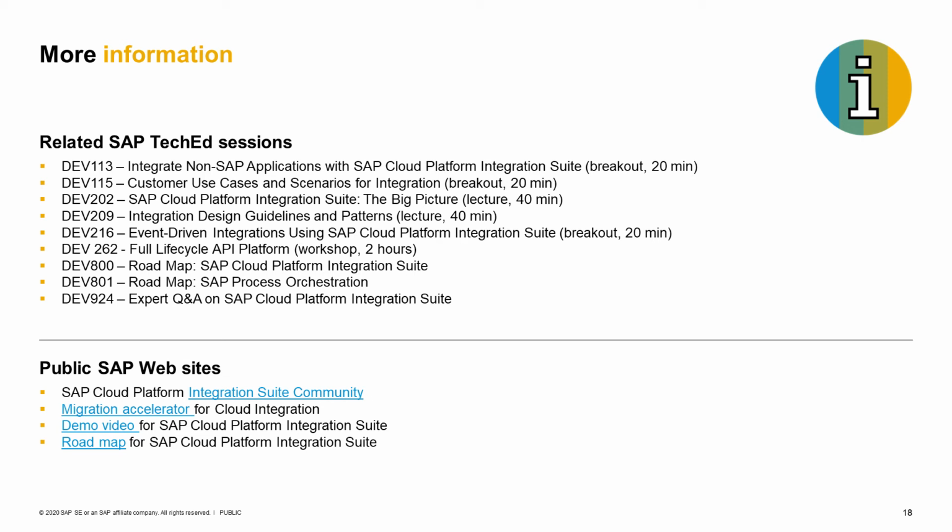And if you're a PIPO customer, maybe you have also thoughts of, okay, I want to bring my on-premise scenarios to the cloud, but how can I do this? Then check out session Dev 209, where we will present you certain patterns that you might know from PIPO and how to realize them on the cloud platform integration.